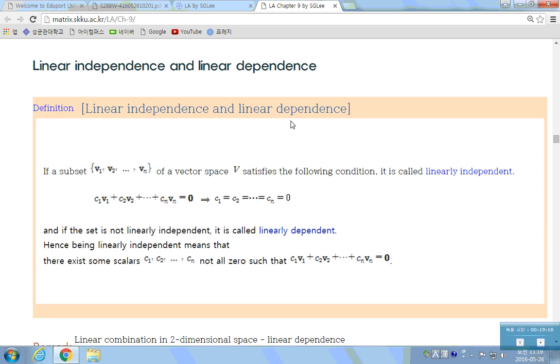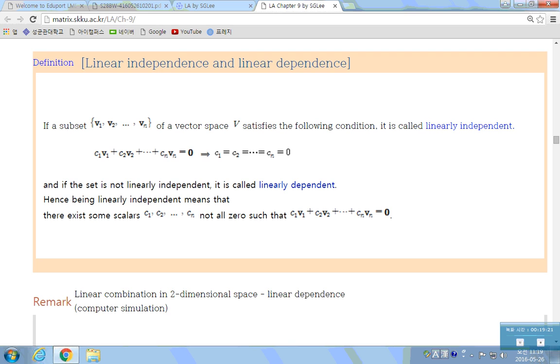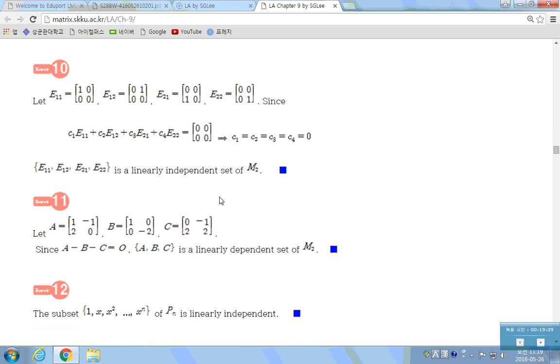Next, linear independence and linear dependence. Let this be a subset of vector space V. If it satisfies this, then we call these vectors linearly independent. If not, they are linearly dependent, like what we did before. Next, if E_ij looks like this, and a linear combination of these four vectors is equal to 0, then these c_i should be all zeros. So we can say these four vectors are linearly independent.